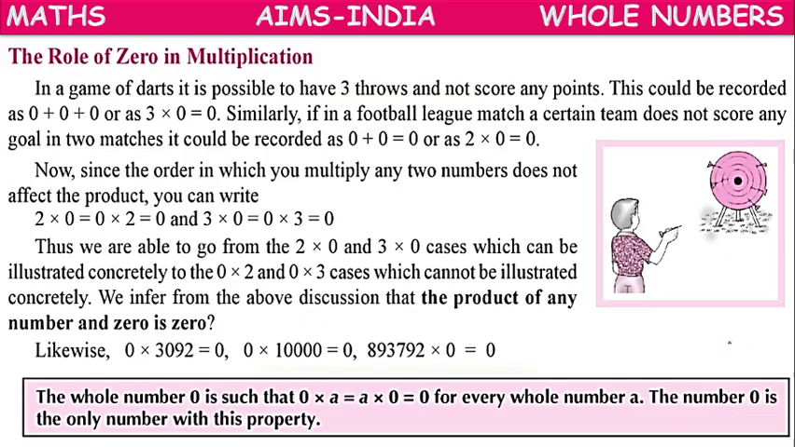Next. So the role of 0 in multiplication. So in a game of darts, is it possible to have 3 throws and not score any points?